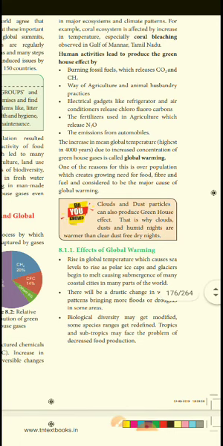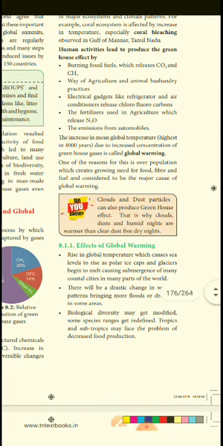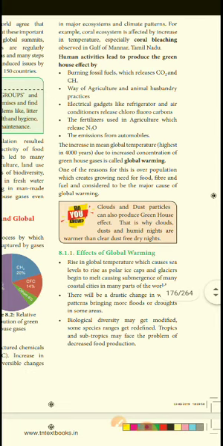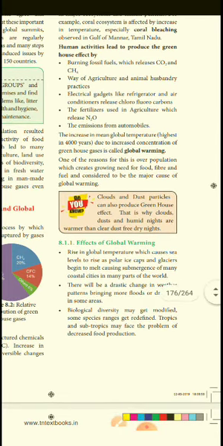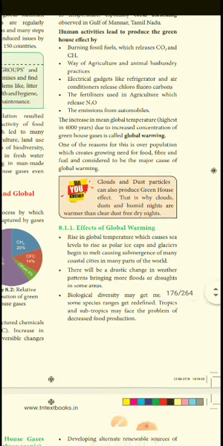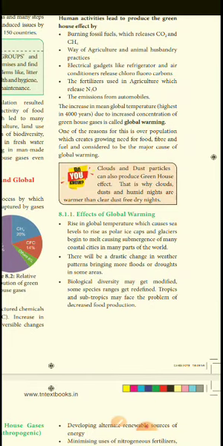What human activities lead to the production of greenhouse gases? You know that burning of fossil fuels releases CO2 and CH4, carbon dioxide and methane. Agriculture and animal husbandry practices also contribute, since we use a lot of chemicals in agriculture and animal husbandry. Electric gadgets like the refrigerator and air conditioner both release chlorofluorocarbon, and in agriculture we are using fertilizer. The emissions from automobiles also produce more of this effect.